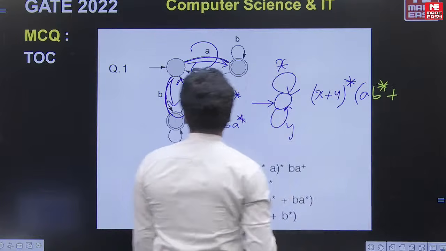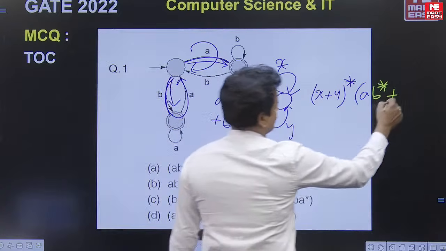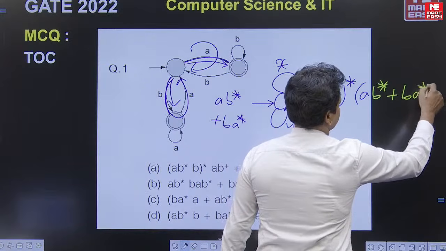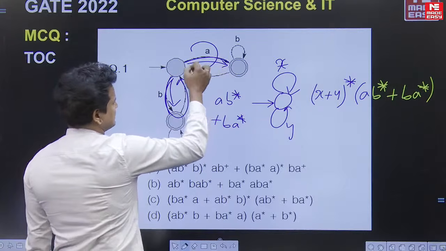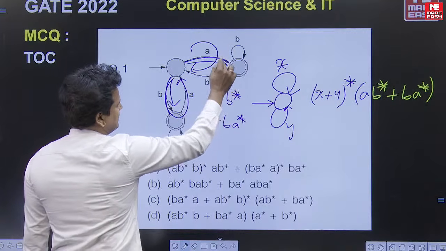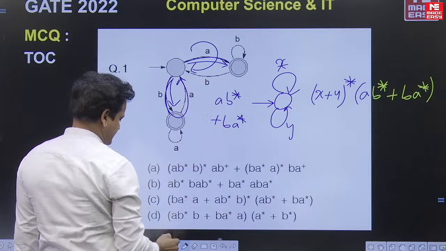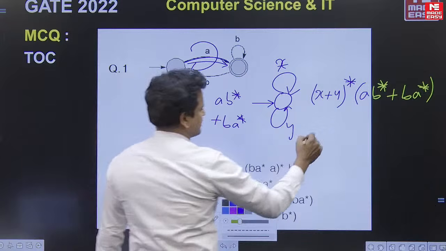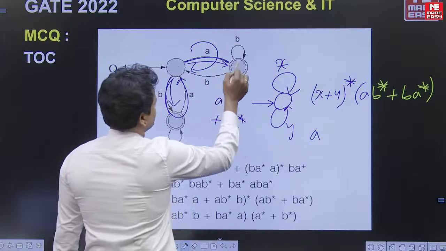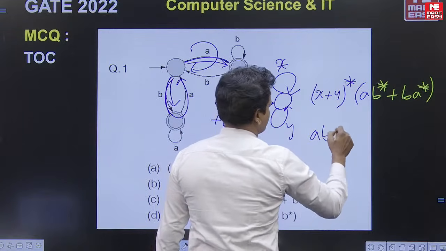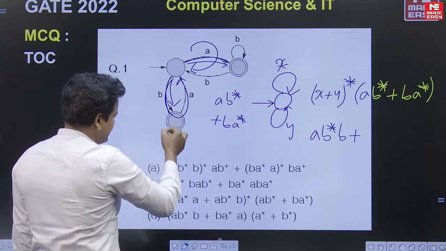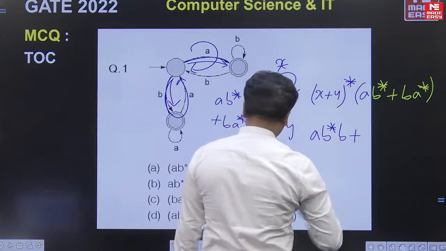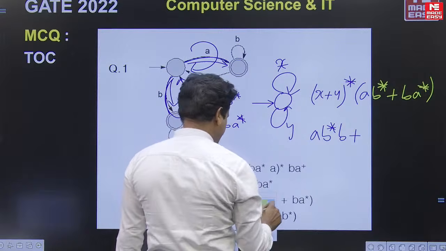or ba star. Here what is x? Anything, you can take this as x or this as x. I am writing this as a b star b, or plus this is b a star a.